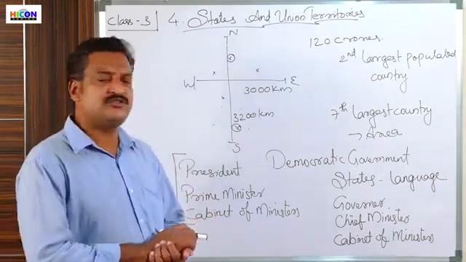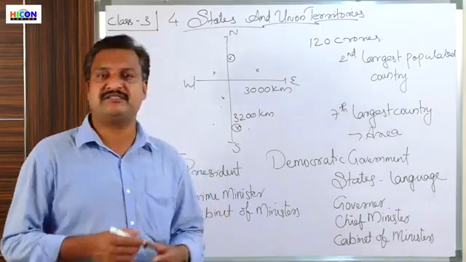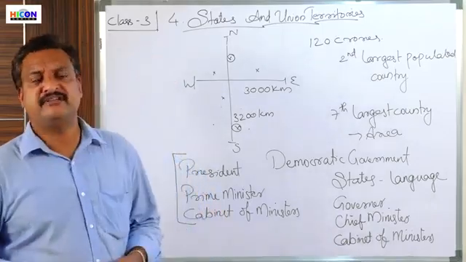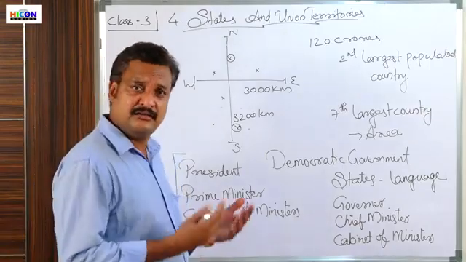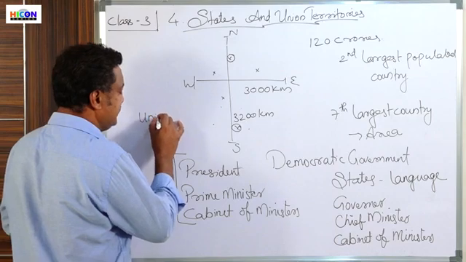Some regions are actually taken care of by the central government itself. Even though there are so many states, there are some small regions which are taken care of by the central government itself. They are called union territories.